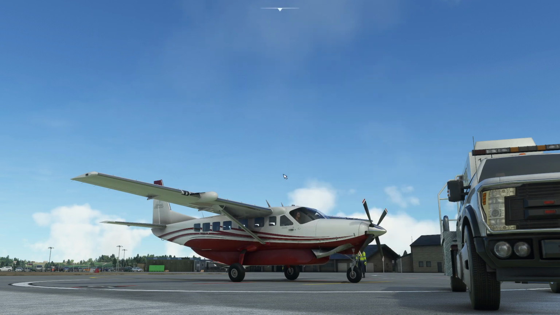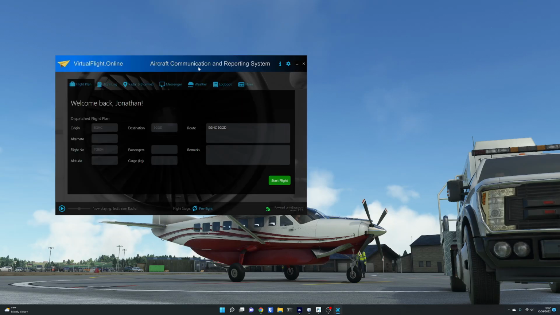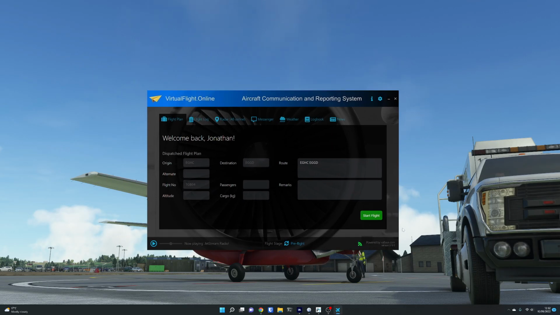So going back into Microsoft Flight Simulator, we need to run a small program called ACARS that I talked about earlier. So I'll go and run it. So it's just launching. We log in, and it's immediately got our flight on it. So we can put in an alternate. I'm just going to say where we're going anyway. Whoops, EGGD.